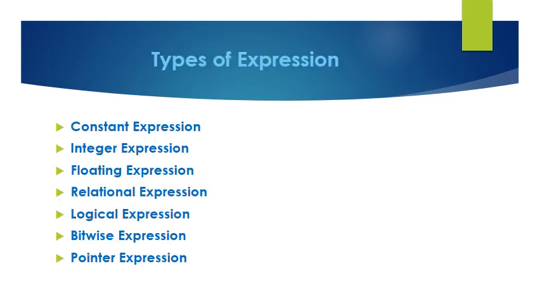Next, types of expression. There are 7 types of expression, and they are constant expression, integer expression, floating expression, relational expression, logical expression, bitwise expression, and last, pointer expression. Now let us see each expression one by one.